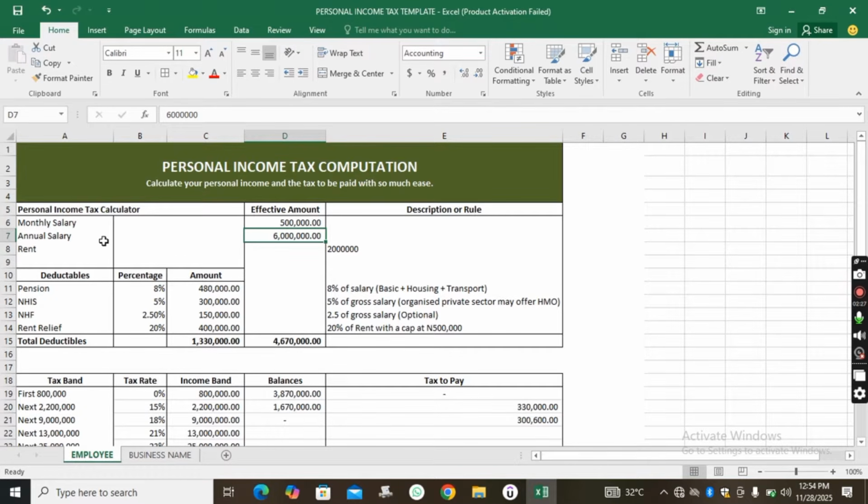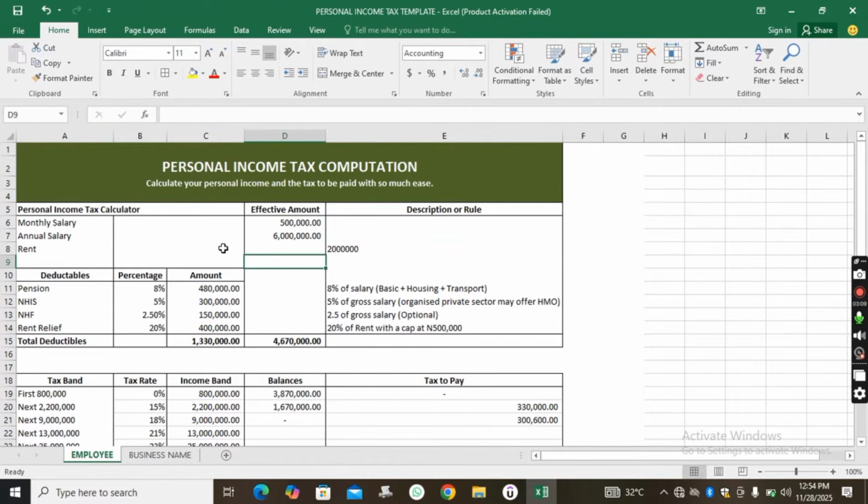But here we choose to start with monthly salary. So this person earns a monthly salary of 500,000. And when you multiply that 500,000 by 12, you get 6 million. So the annual salary of this person is 6 million. In this case, we also assume that this person pays a rent of 20 million.